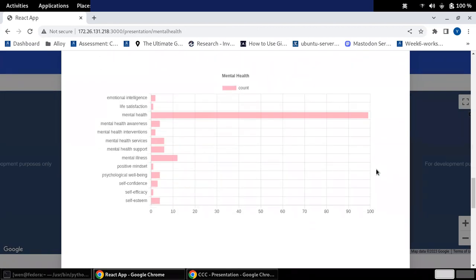Yep, I will introduce the part that I've been working on, which is focusing on the positive mental health data from Mastodon and the growth of the elder population in Australia from Pseudo.